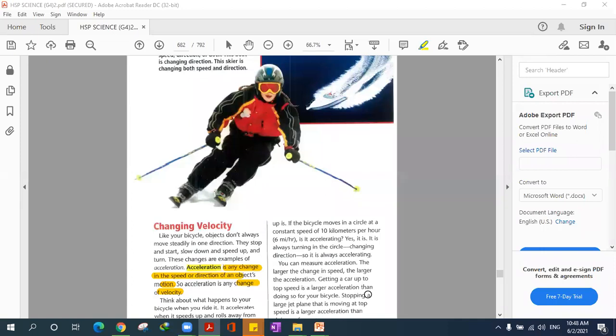Reem, yes. Can you tell me what is the other definition of acceleration? Abdurrahman said it's the change in velocity. What else? The change in the speed or direction. Well done. Yes, it's the change in speed and direction or in direction too. Thank you so much, sweetie. Yes, guys, I want to hear girls today. Okay?